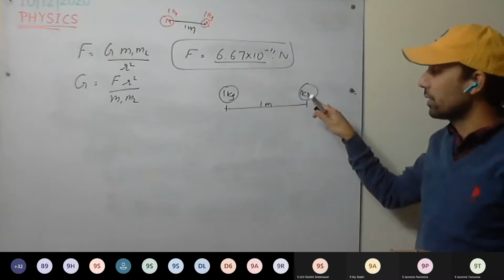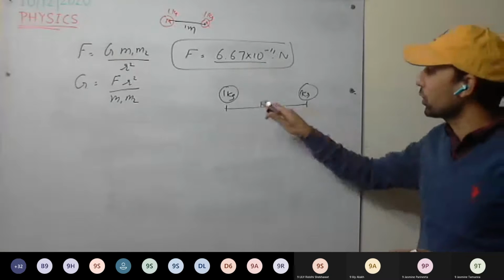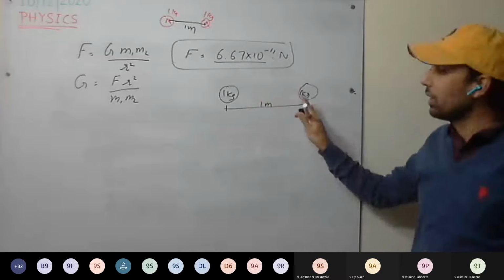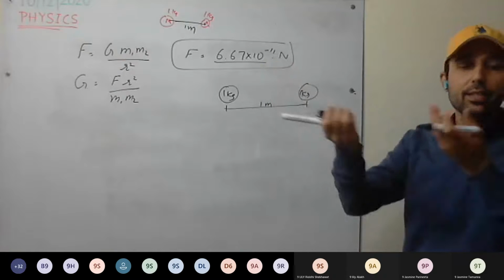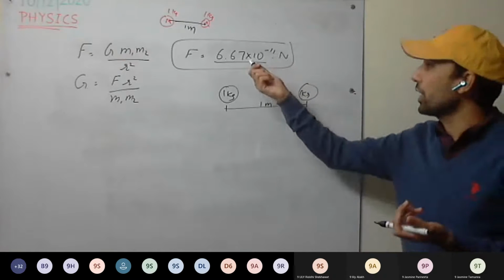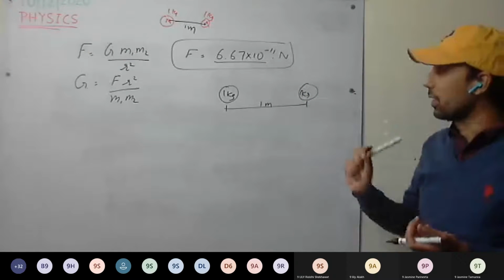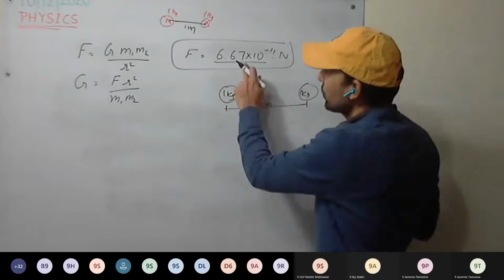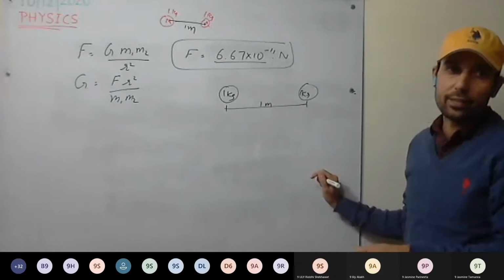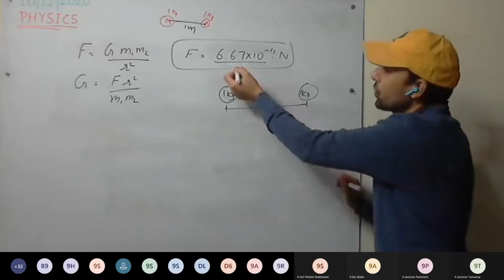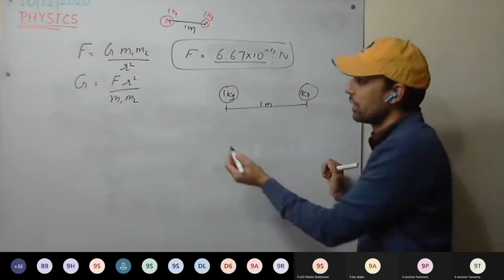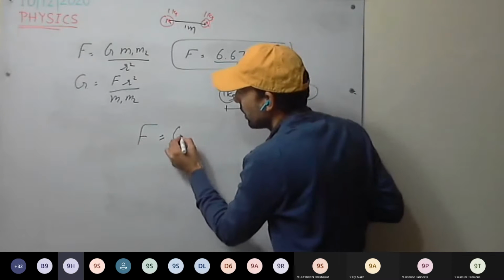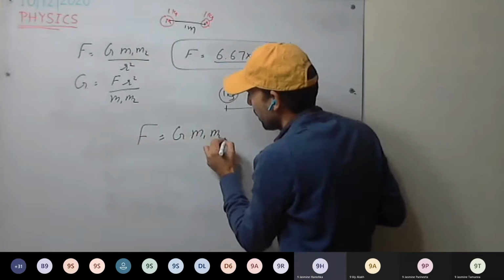So when mass is not large, is very small, the gravitational force is not significant. It is a very, very weak force between such bodies. So when will this force become significant, when will this force be more? Looking at the equation, when the product of masses is more.